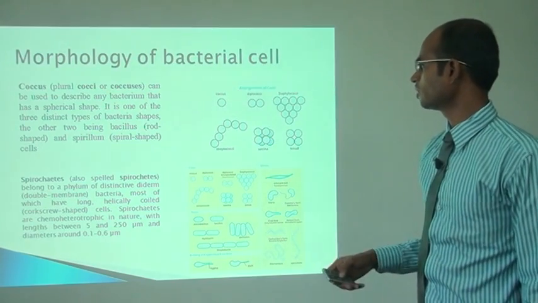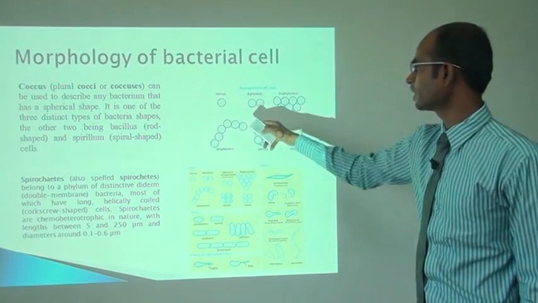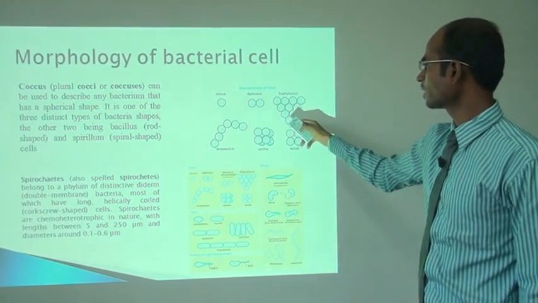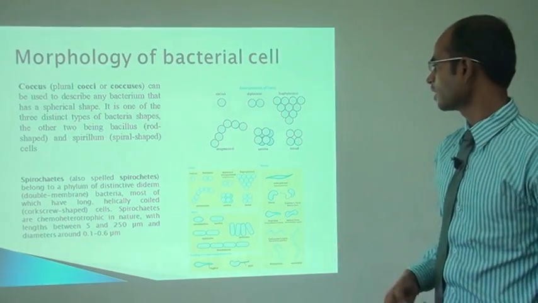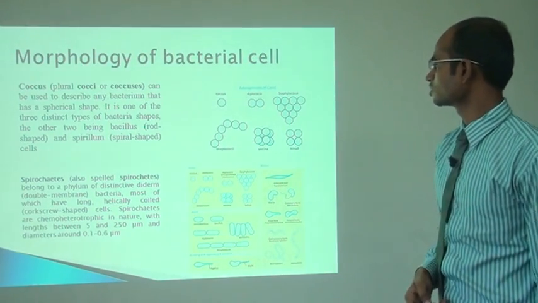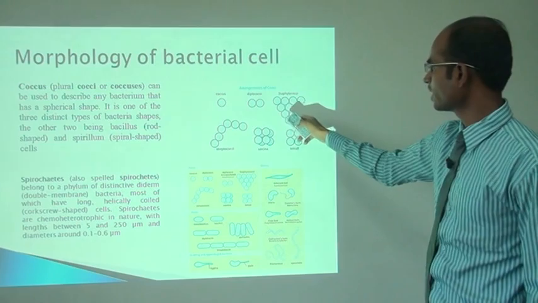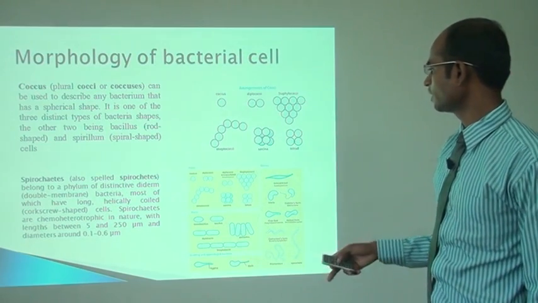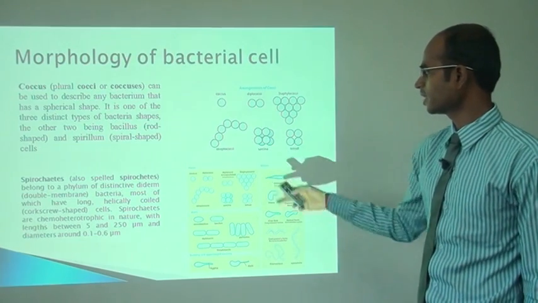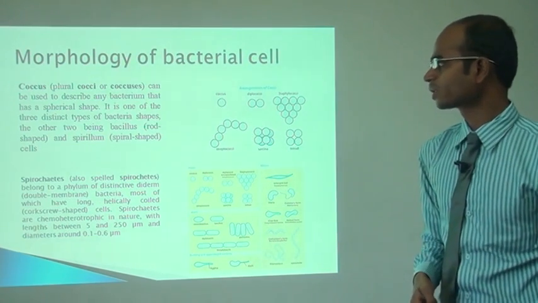If it is 2 in number, that is called diplococci. If it is more in number and arranged in a triangle shape, that is called staphylococci. If it is 4 in number, that is called tetrad, then sarcina and streptococci.